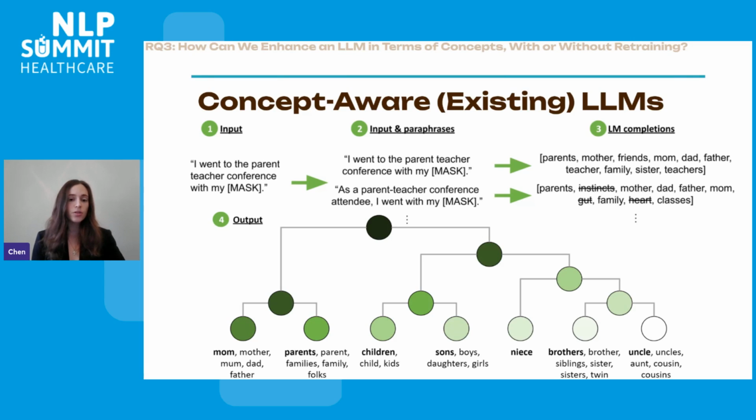And then we take all the completions that we're left with, and we use their contextual embedding according to the language model. Why do we want to use the contextual embedding? Because we want to have this representation of the token "mom" given the input sentence, "I went to the parent-teacher conference with my", because now the representation of "mom" would be different compared to a different sentence, such as "my mom gave birth last night."